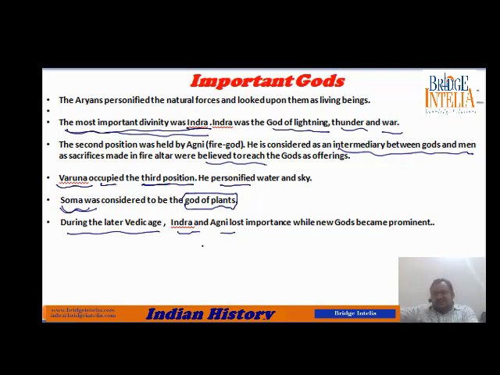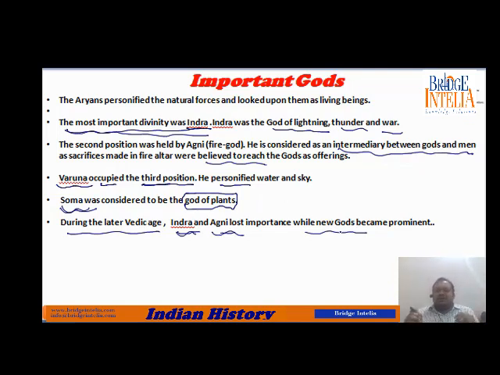But by reading the later scriptures, created during the later Vedic age, we realize that Indra and Agni lost their importance during later times and were replaced by newer gods. New gods started getting more attention, they were more worshipped.